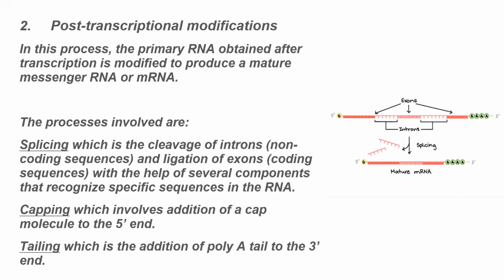The second step is post-transcriptional modification. In this process, the primary RNA obtained after the transcription is modified to produce a mature messenger RNA, which is mRNA. The processes are splicing, capping, and tailing. Splicing is the cleavage of introns, which are non-coding sequences, and ligation of exons, which are coding sequences, with the help of several components that recognize specific sequences in RNA. Capping involves addition of cap molecules at the 5' end, and tailing is the addition of a poly A tail at the 3' end.